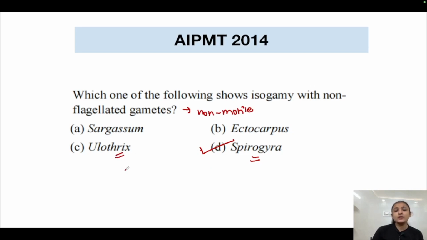In Ulothrix also isogamy is seen, but both the gametes are motile. So isogamy in algae can be via two methods. In one method, both the gametes are motile, and in another method, both the gametes are non-motile. So in Spirogyra, both of the gametes are non-motile, and in Ulothrix, both of the gametes are motile. So the correct answer here would be option number D. Option number A, option number B, and option number C are incorrect.